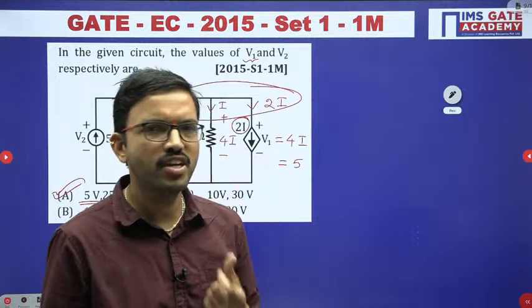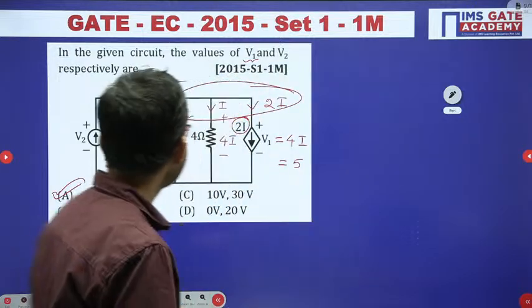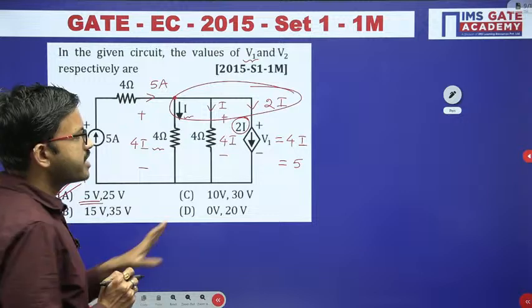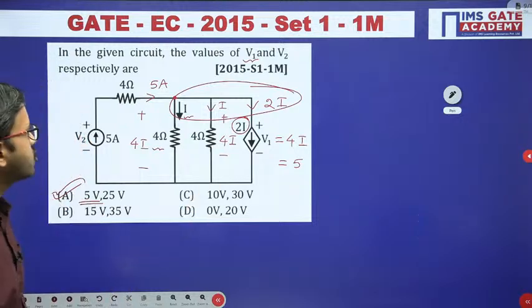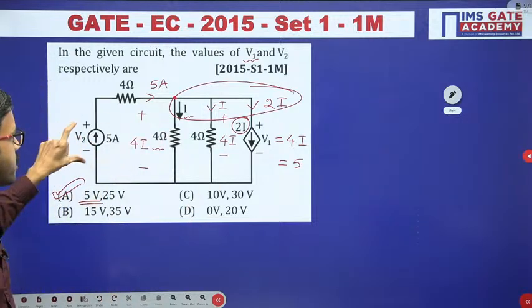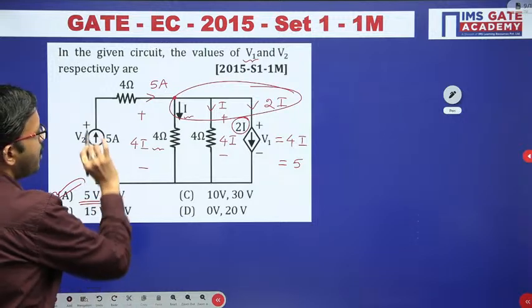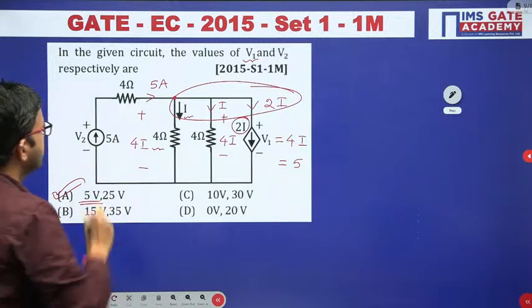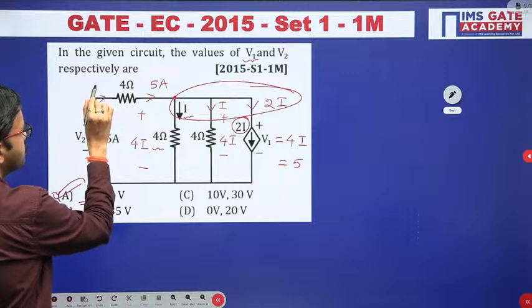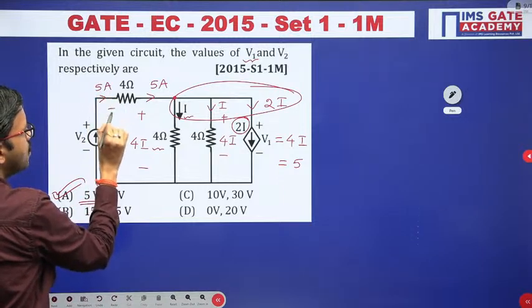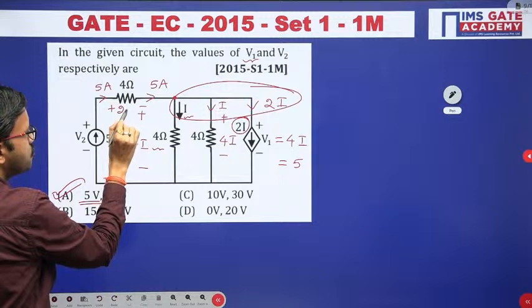The strategy is very, very important. As of now, we got V1. Now, what we have to calculate? V2 we have to calculate. Here 5 ampere current is coming like this. By using Ohm's law, 5 into 4, that means 20 volt.